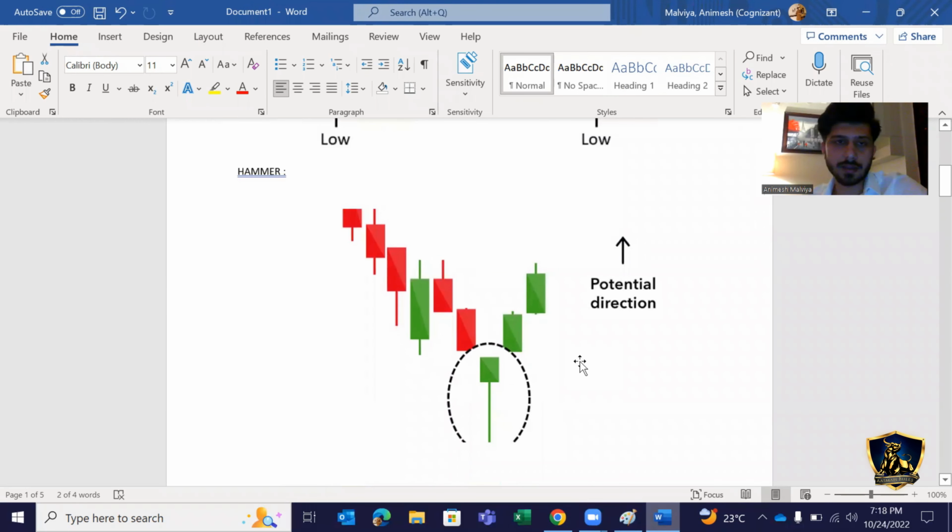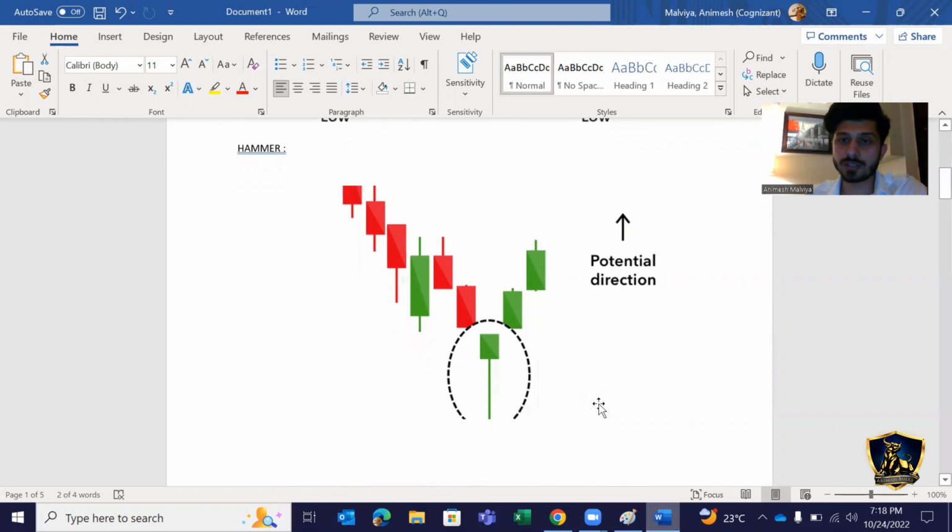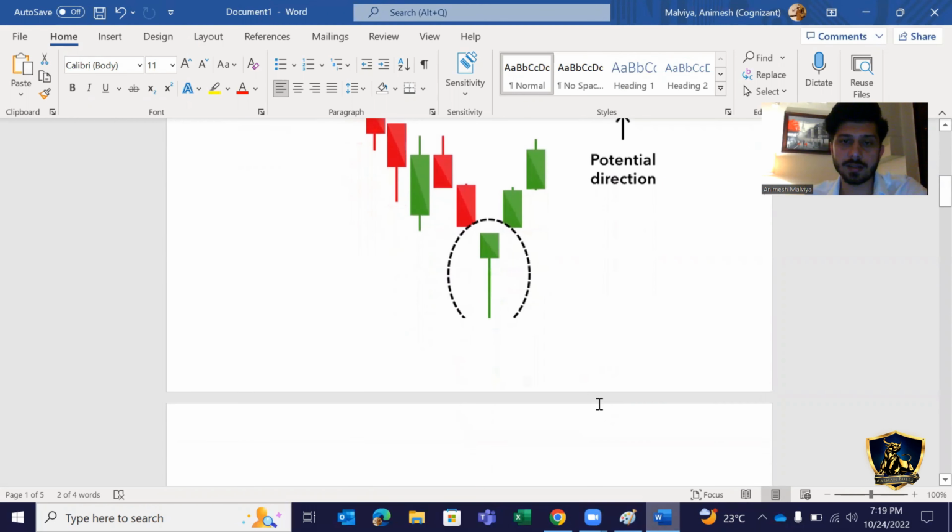Few days back, I was talking about this hammer, right? So a hammer signifies that there is a bullish momentum getting generated. So bulls are coming into power. So the chances are very high that the direction might change. So अभी market नीचे आ रहा था and जैसे ही ये hammer create हुआ with volume, right? So we have to get alert and we have to watch with a follow up candle कि market अभी potential positive direction में जा रहा है कि नहीं जा रहा है, right?